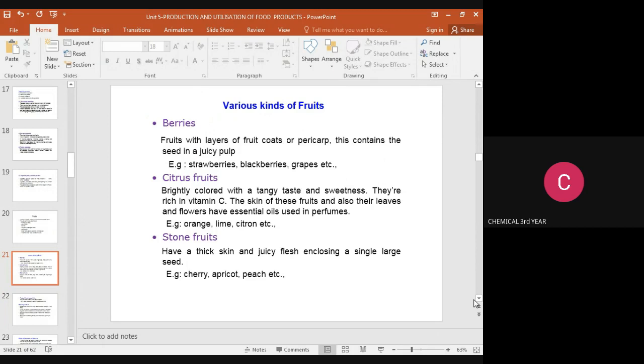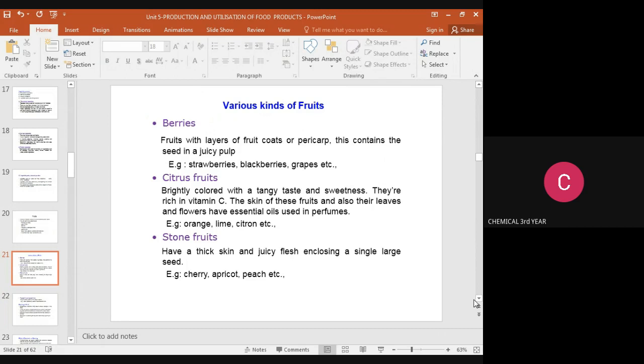The skin of these fruits, and also their leaves and flowers, yield essential oils used in perfumes. The citrus fruit skins and leaves are used for extracting the essential oil. It is used for perfumes. Examples: orange, lemon, citron, etc. Then next we discuss stone fruits. They have a thick skin and juicy flesh enclosing a single large seed.